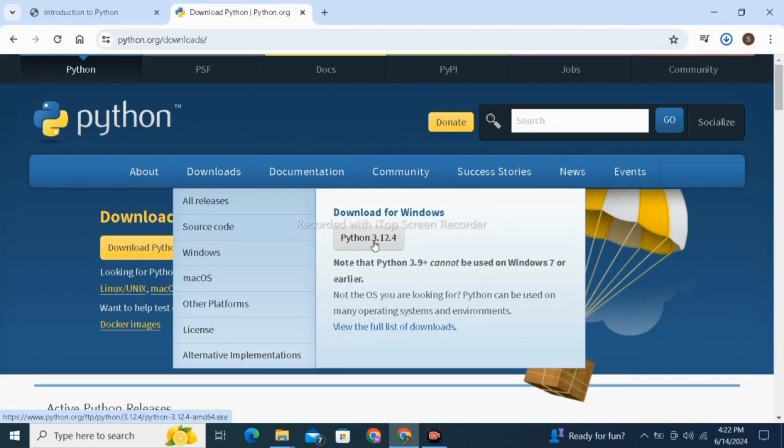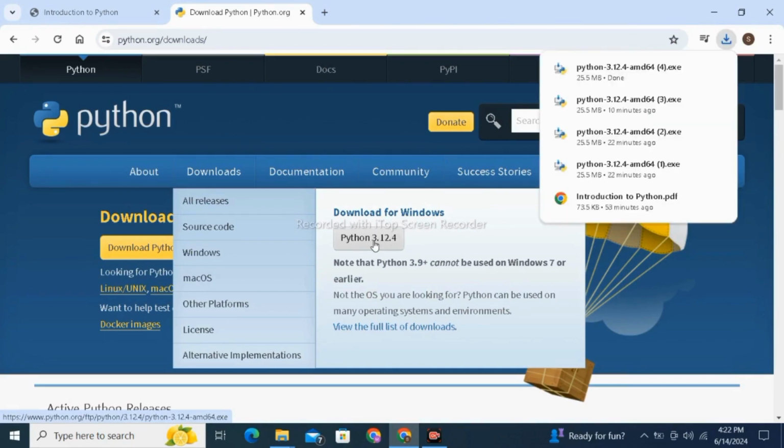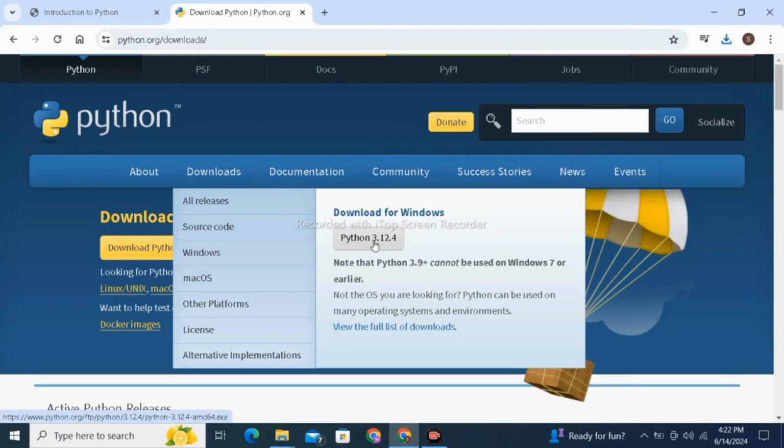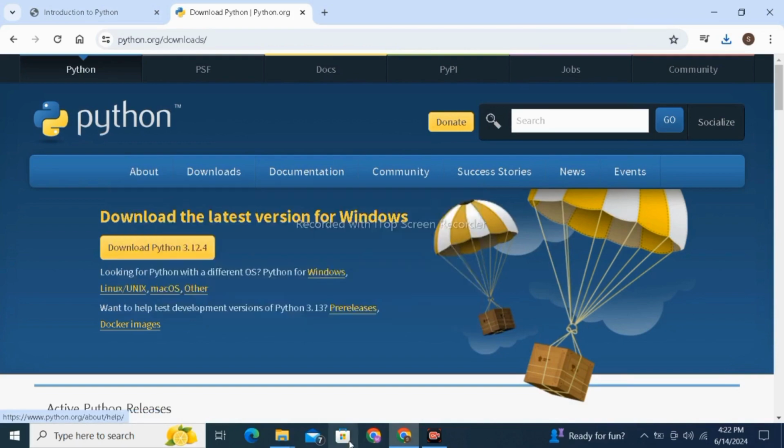Open the file and this will start the installation. You have to keep one thing in mind: tick all the checkboxes on the way and it will be installed automatically. As I have already installed it, I will not reinstall it. Okay.